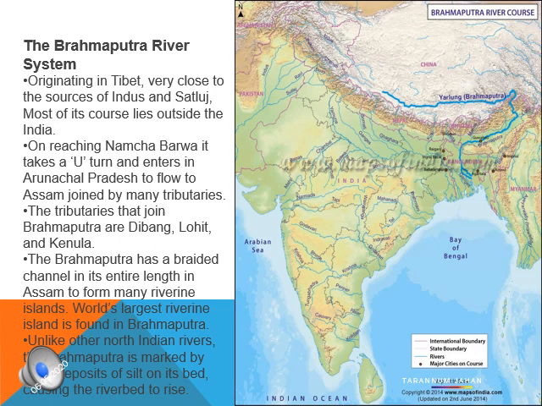Now the Brahmaputra has a braided channel along its entire length in Assam, forming many riverine islands. These riverine islands are among the biggest islands in the world. Unlike other northern Indian rivers, the Brahmaputra is marked by huge deposits of silt on its bed, causing the riverbed to rise. So this is the Brahmaputra River.